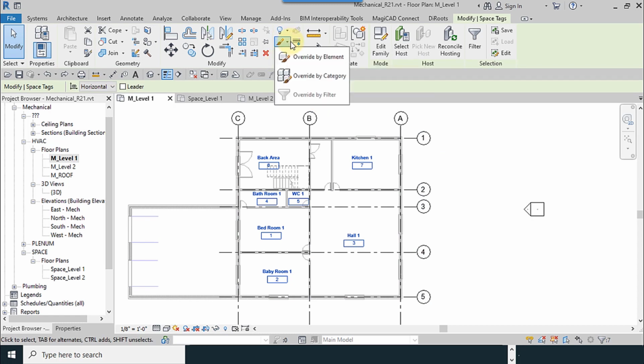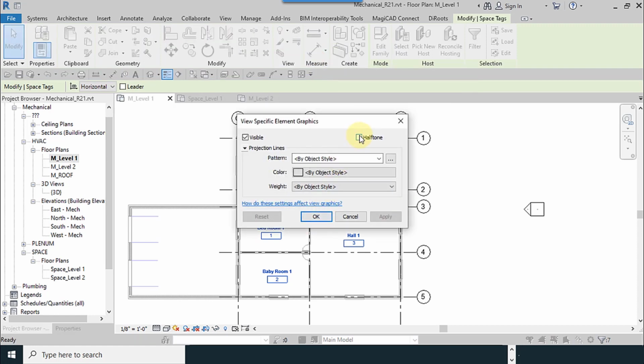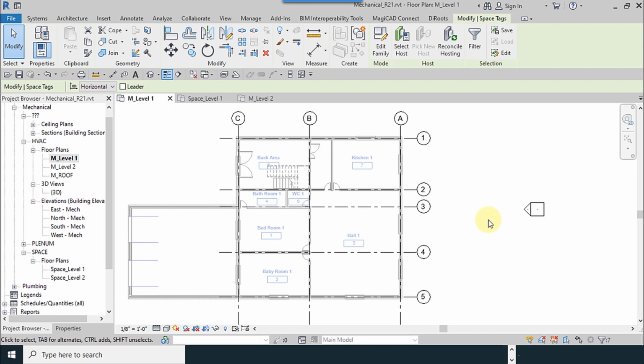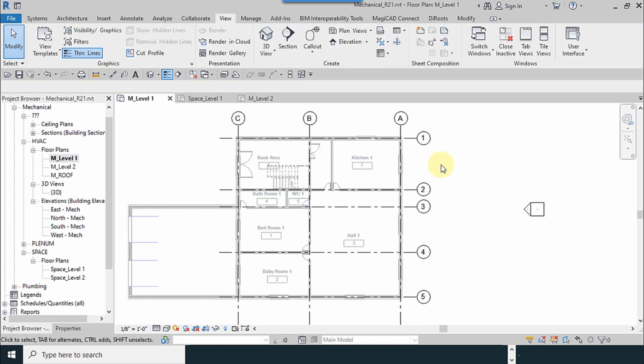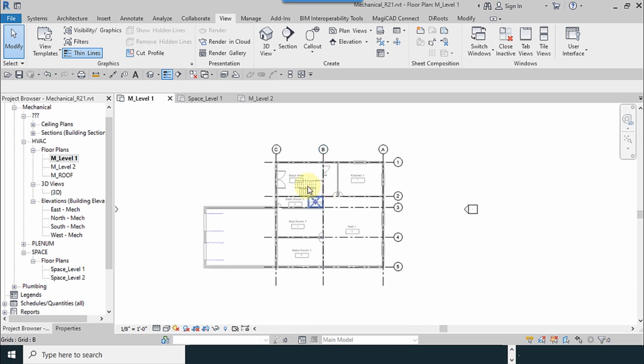From the view panel, override by elements, halftone, okay. And I will pin them all. And I can deactivate the pinned elements. Select pin elements from here. If I activate this, you can just select the pinned files. But if you deactivate them, it is impossible to select them.